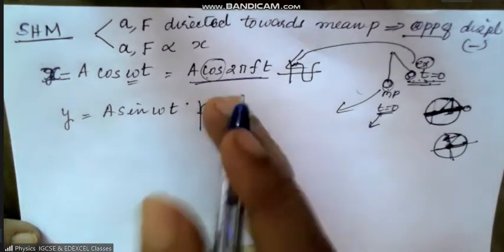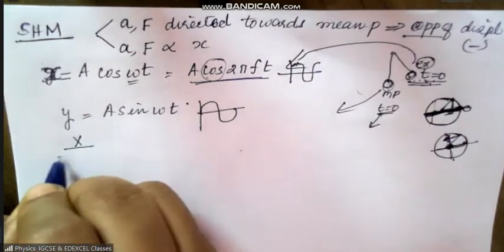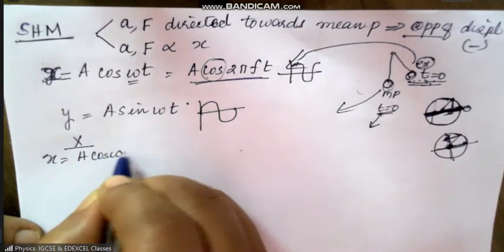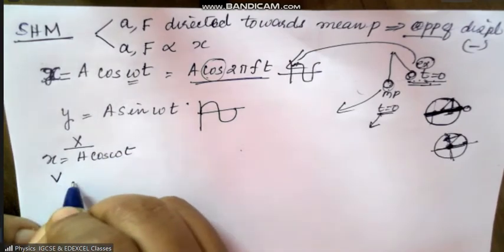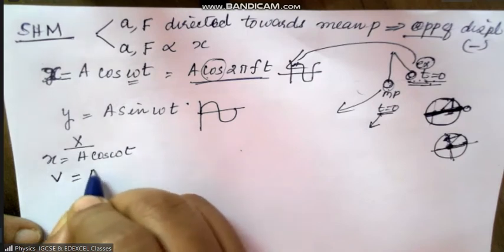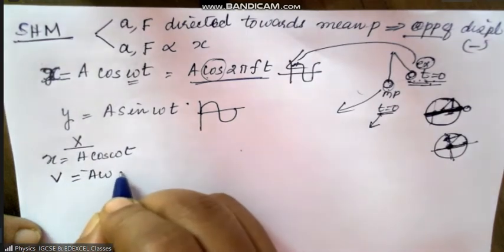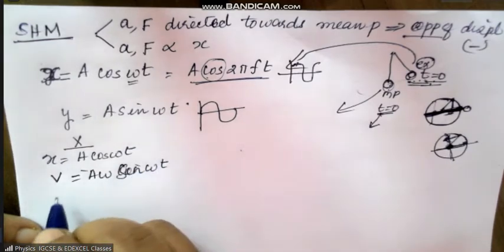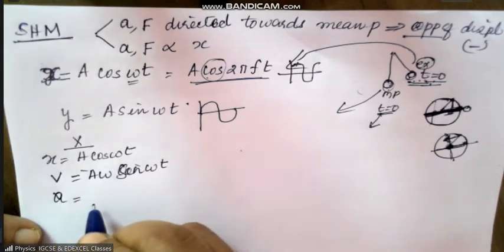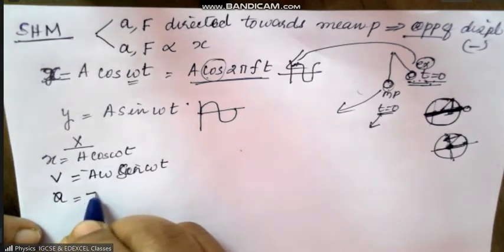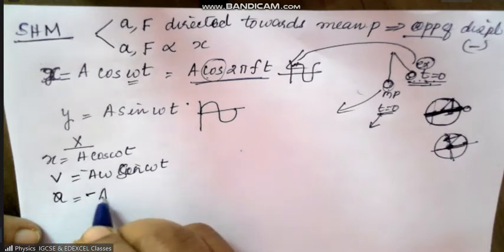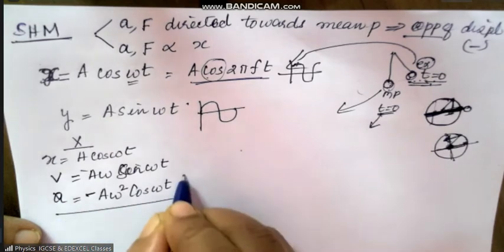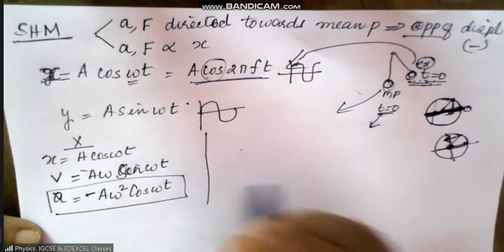And then whatever way you think, in the x position, x is equal to a cos omega t. So therefore, what is v? Velocity equation, minus a omega sine omega t. What is the acceleration equation? Acceleration is negative, minus, opposite to the displacement, minus a omega square cos omega t. Okay, this is what we did.